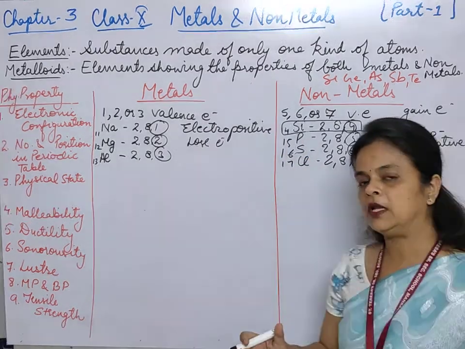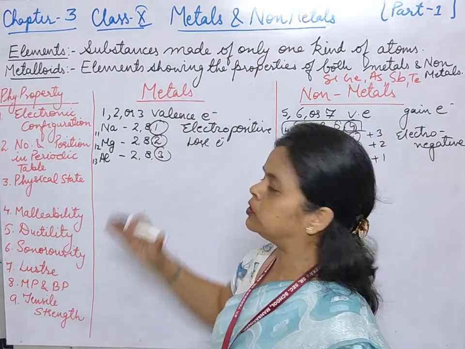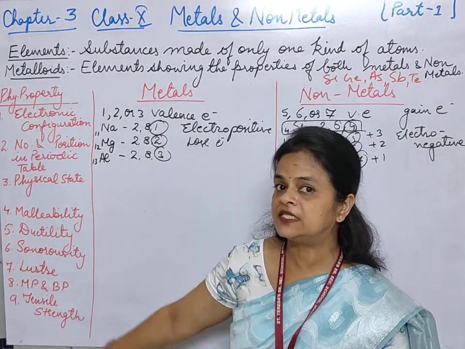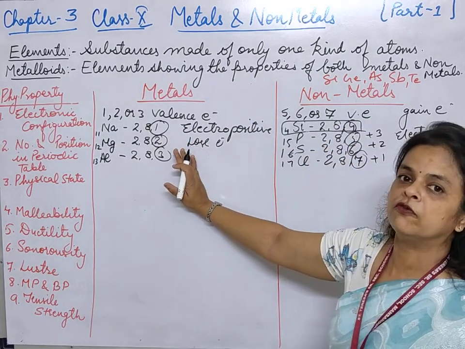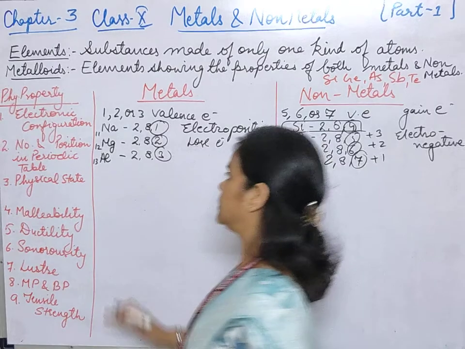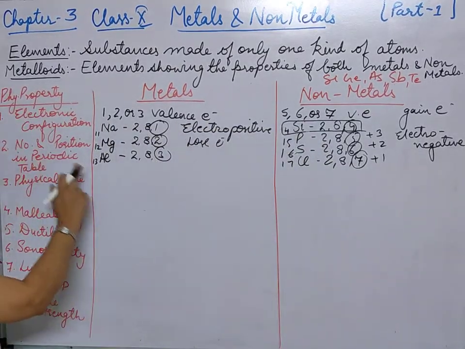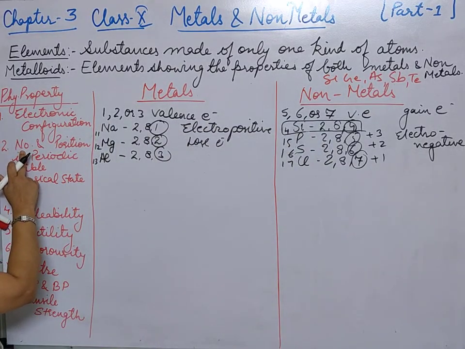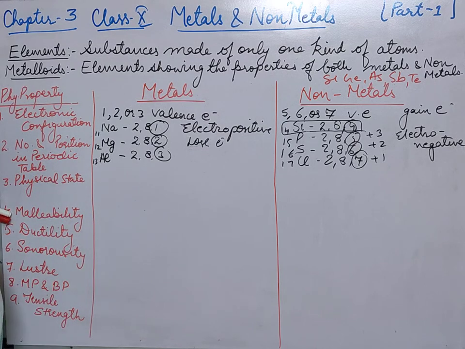So whenever you are asked what you mean by metals, you do not have to give the meaning in terms of any physical property, but you will give the definition in terms of configuration. Okay. Now, the second point I had mentioned here, the number and position in the periodic table.